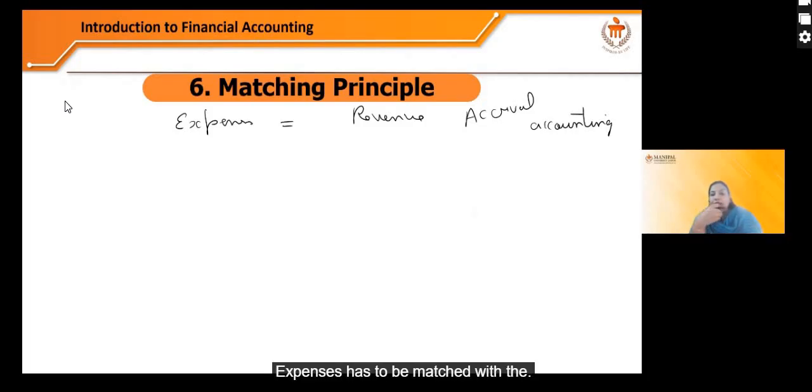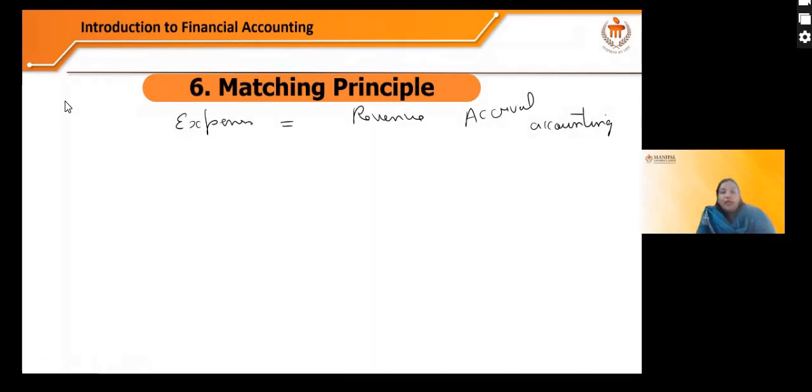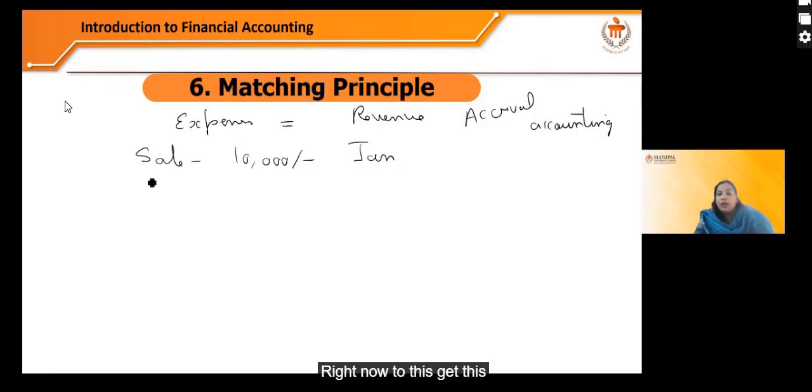Expenses have to be matched with the revenue, and it is based on accrual accounting. Now I'll give you an example here. For example, there's a sale of 10,000 in the month of January. Now to get this sale, the company has to pay a commission of 1,000.